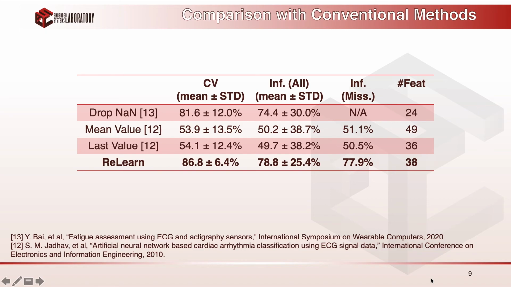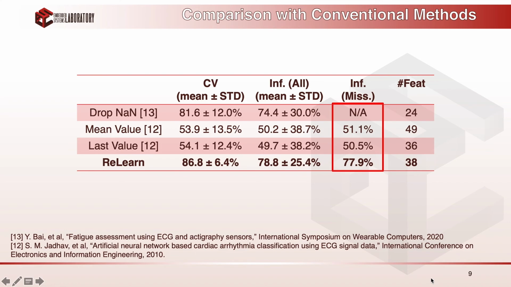As you see in both cross-validation and inference, the mean and standard deviation of prediction accuracy have improved through the proposed framework. And more importantly, if we just consider the part of the data that contained missing values, now ReLearn is able to improve the prediction accuracy compared to the other imputation techniques.